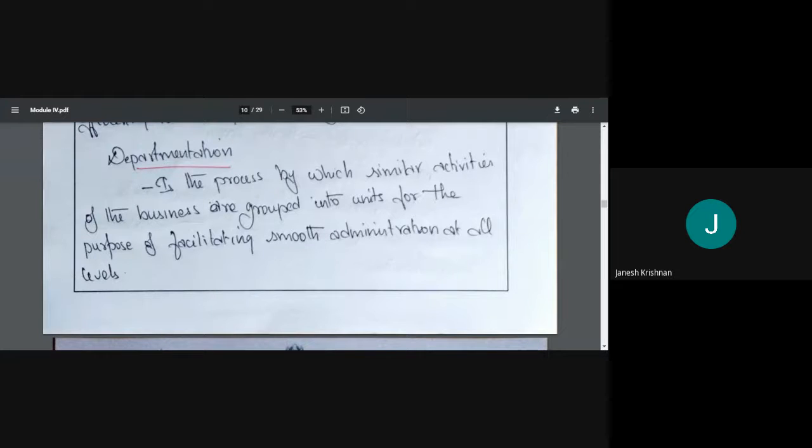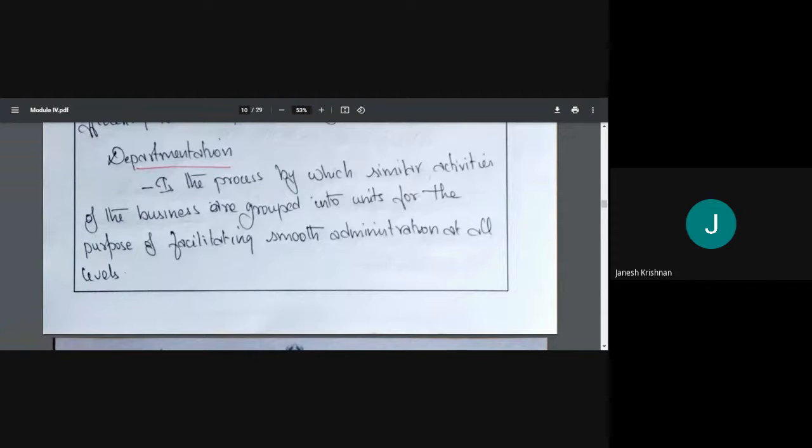Okay. So yesterday we had said, right? In marketing, market research, market planning, the sales, all these things are similar. Correct? So all these activities are grouped into one as marketing, and we form a department. That is known as departmentation, right?